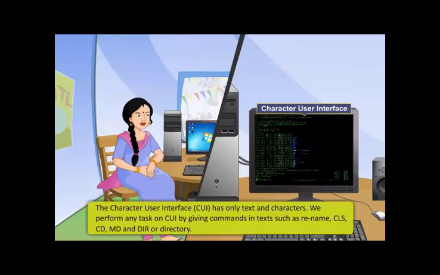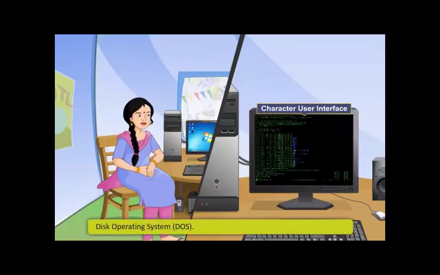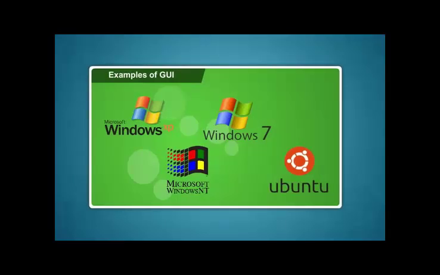We can perform tasks on CUI by giving commands in text such as rename, CLS, CD, MD and dir or directory. An example of CUI is the Disk Operating System. A graphical user interface has a background picture as well as many icons. Examples of GUI are Windows XP, Windows NT, Windows 7 and Ubuntu.